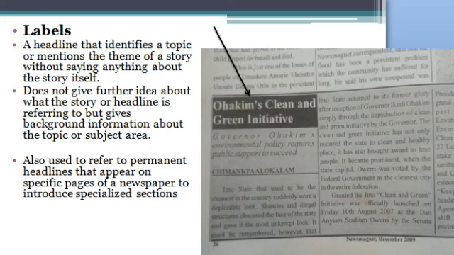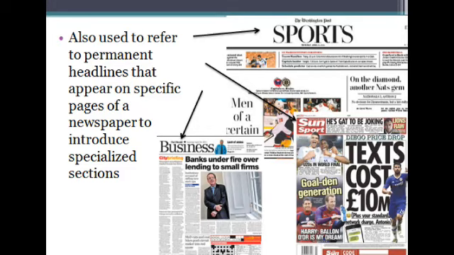The label head is also used to refer to permanently occurring columns or sections in a newspaper. This means that they are used to introduce specific sections of a newspaper, like the sports section, the business section. You could have Business Watch or Sports Today, but that appears permanently to show that this is the beginning of the sports pages in the newspaper or business pages in the newspaper. That's why they said label head is used to introduce permanently occurring pages or columns in the newspaper.